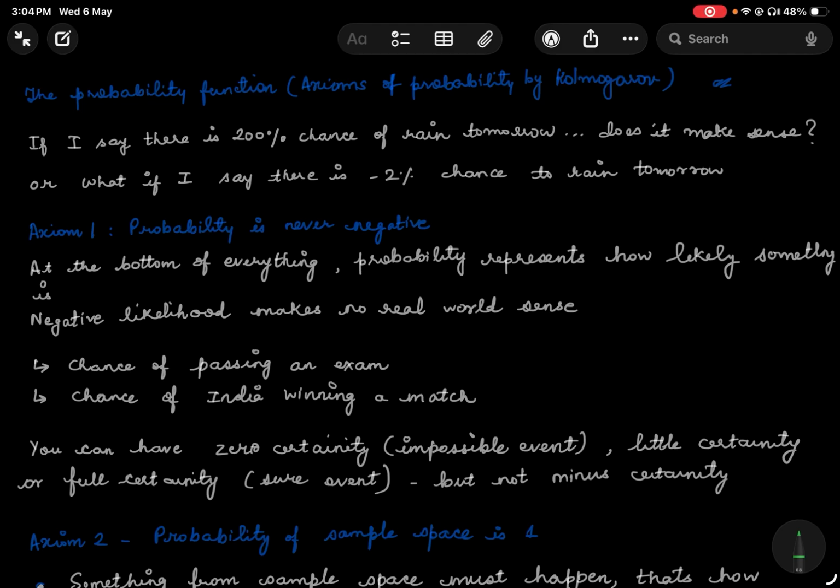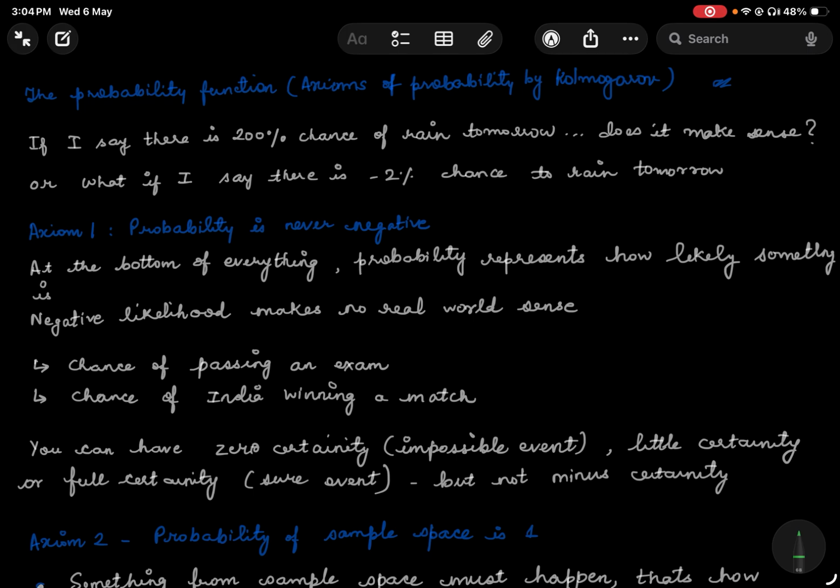Hello everyone. Today's lecture is all about the probability function, which is also referred to as the axioms of probability, which were introduced by Kolmogorov. Although it was introduced long back, it is still very relevant in the probability theory we study today. So, before I go into any technicalities, I would like to ask you a question.